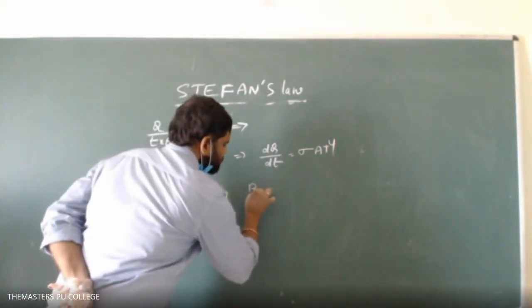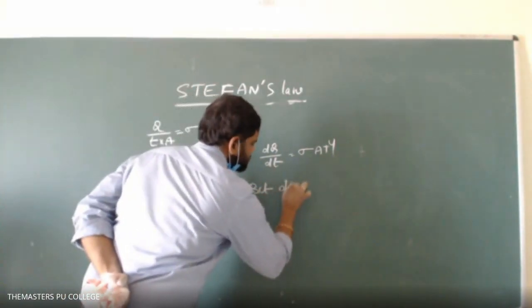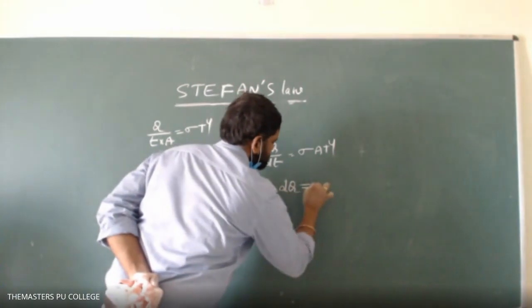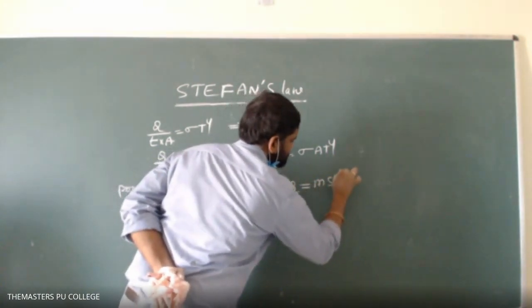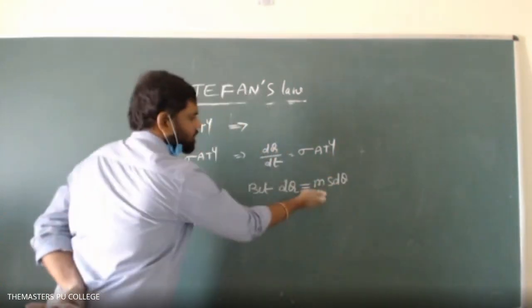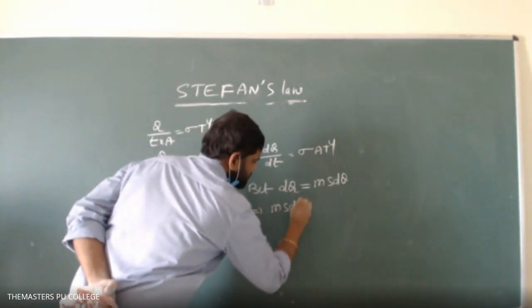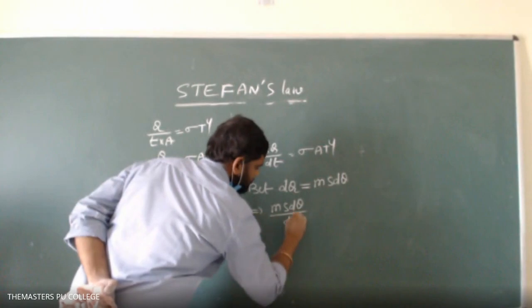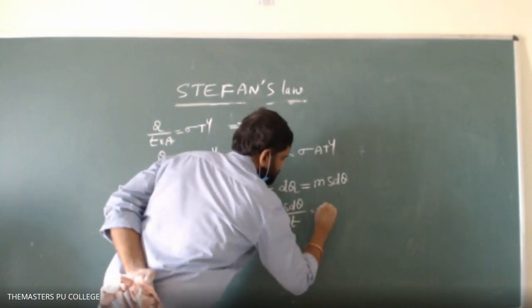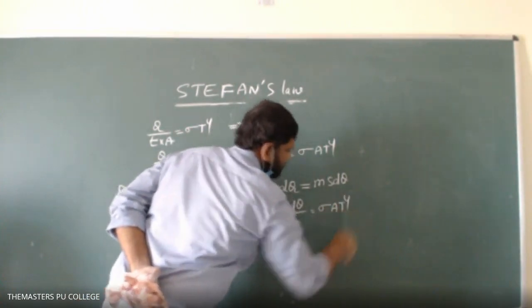But what we know is dQ can be written as m s d theta. So if I substitute this value, then m s d theta by dt equals sigma A T to the power of 4.